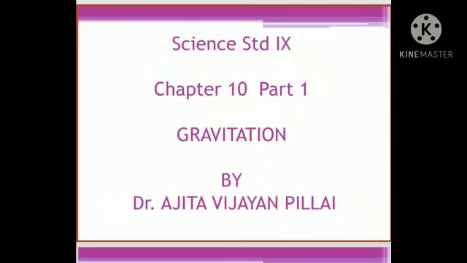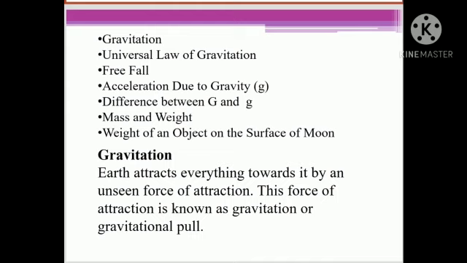In Standard 9, Chapter 10, Part 1, Gravitation. In this chapter, we are going to see about gravitation, the universal law of gravitation, free fall, acceleration due to gravity, the difference between capital G and small g, and the mass and weight of an object on the surface of the moon. These are the main topics that we are going to cover.